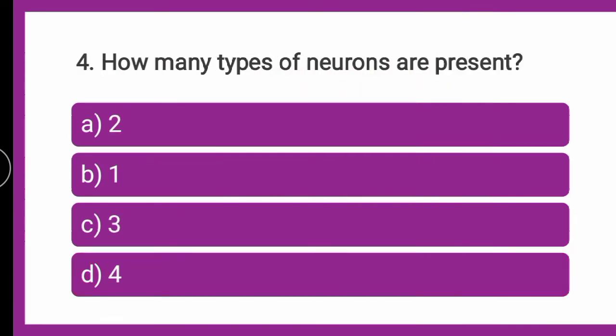Next question is, how many types of neurons are present? Whether two types of neurons are present, whether only one neuron is present, whether three neurons are present, or four.